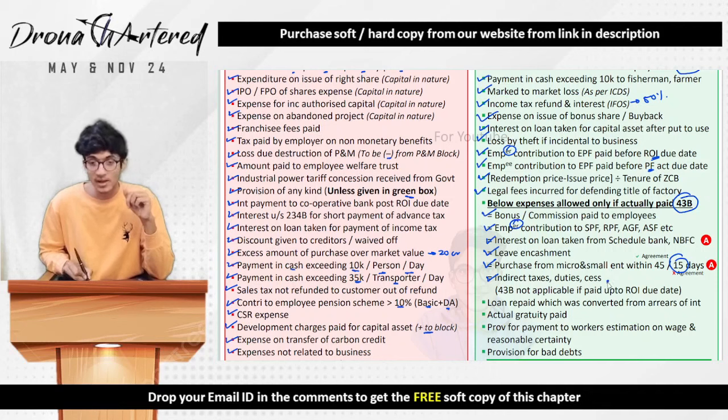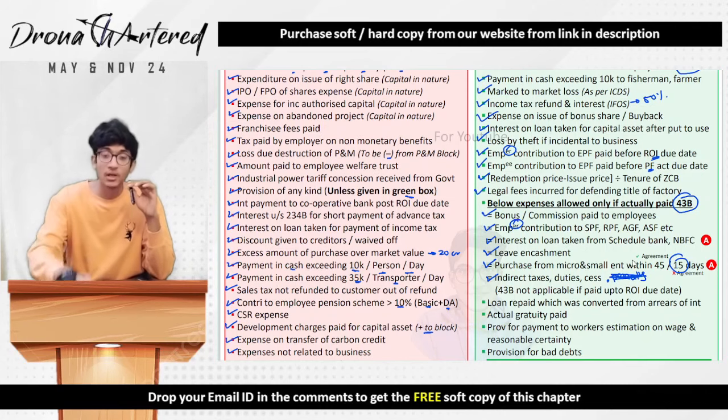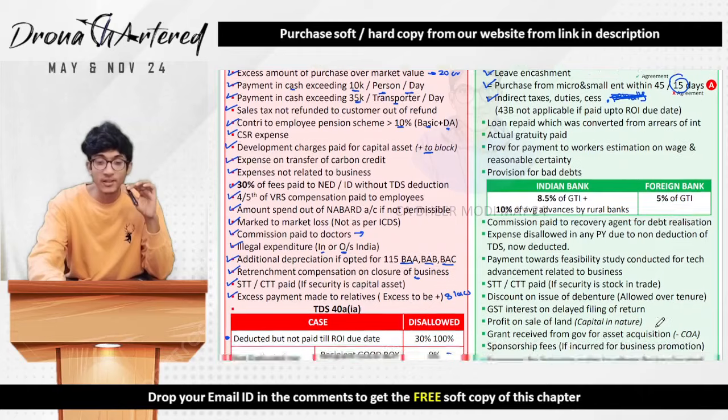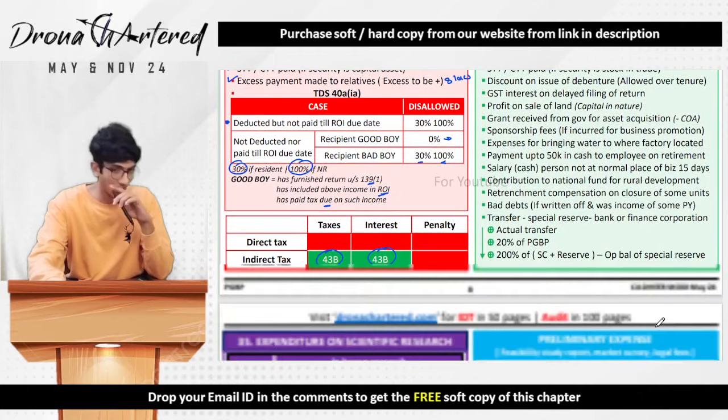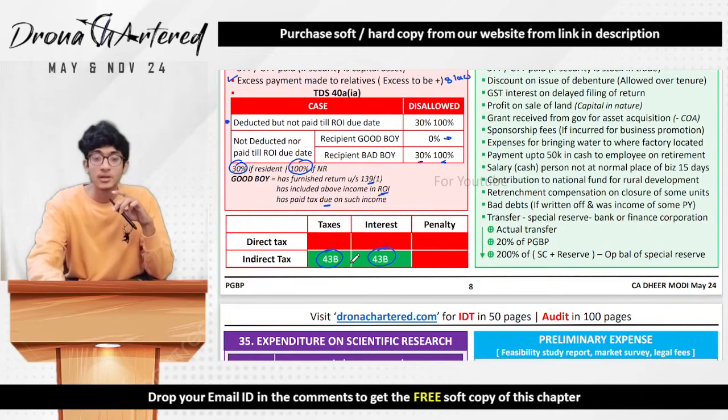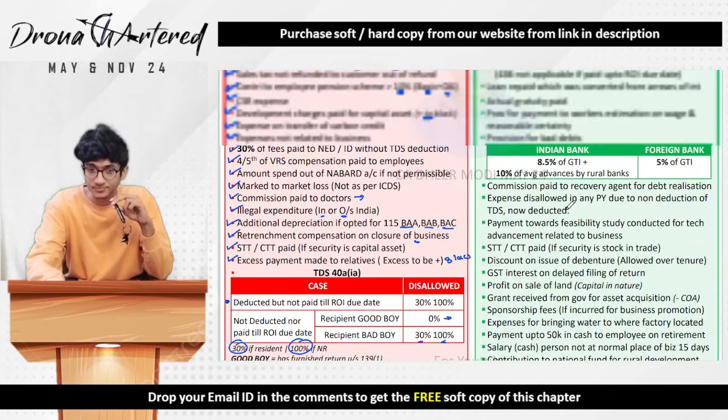Over here, if you see, I have not written penalty. Penalty has not been written because penalty is not allowed as a deduction. So anytime you get confused, please make sure you just see this report of yours and you are good to go.